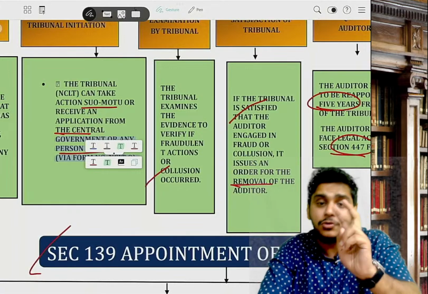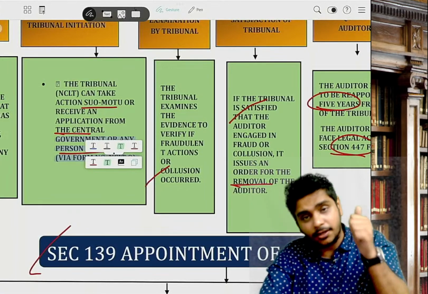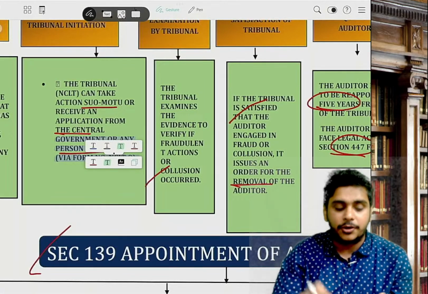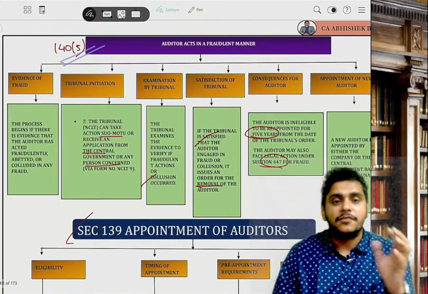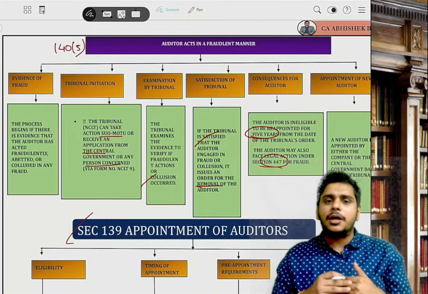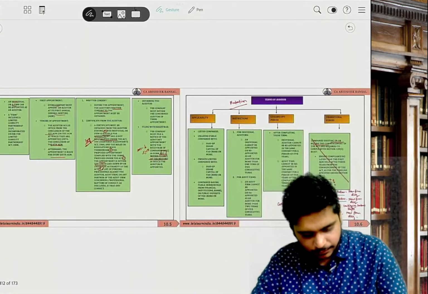So here two important MCQs are there. Number one, he will be disqualified to be the auditor in any company. Number two, who will remove the auditor? Sir, the tribunal will remove the auditor. Section 140 subsection 5, 5 years disqualification. So to get into the company, section 139. To go out of the company, section 140.